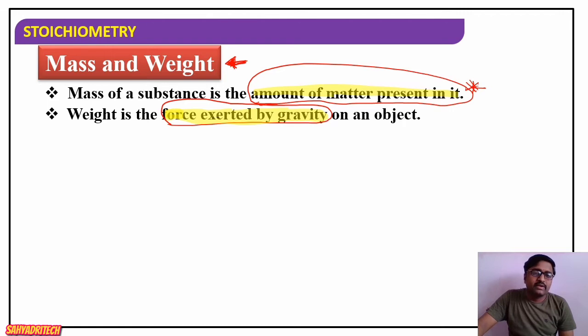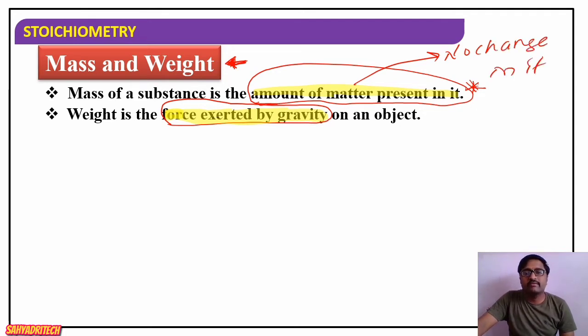When you consider the mass of a substance, it is the amount of matter. That amount of matter remains constant; there is no change in it. The amount of matter will be fixed.